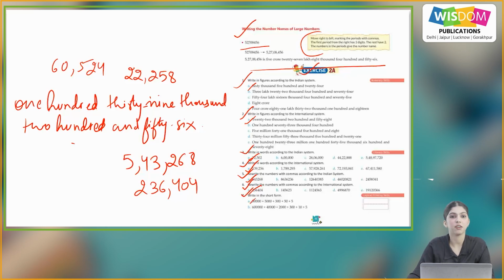Now question number 7, write in the short form. So we are given with the expanded form and we have to write the short form of the number. So the A part is, the number will be 55,555. So similarly, you will do the rest of the parts on your own.